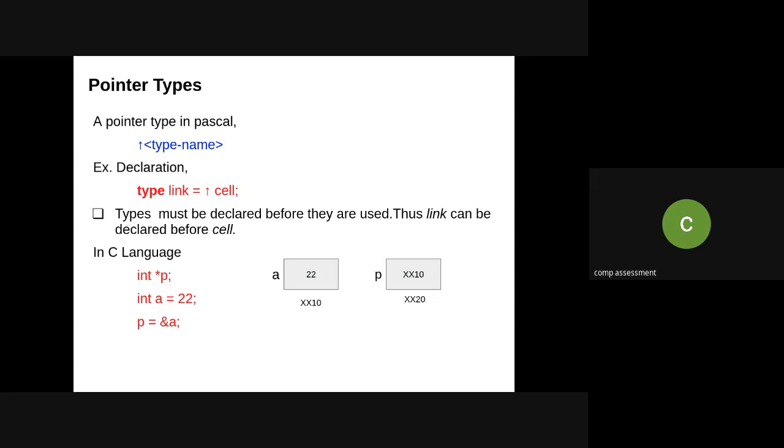The same thing is shown on the slide, that is int *p. As I mentioned, the type indicates what type of pointer you want to declare, whether you want integer, float, or character, and based on that type, it indirectly accesses that specific type of data element.